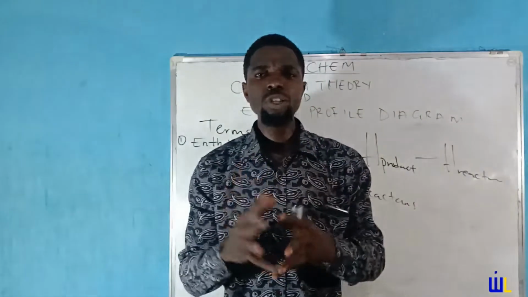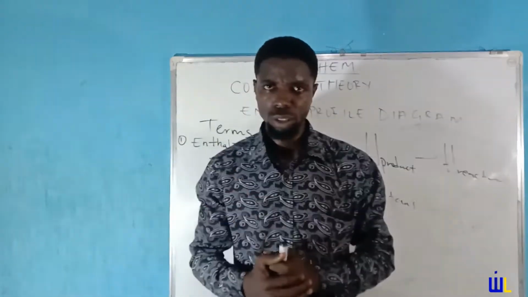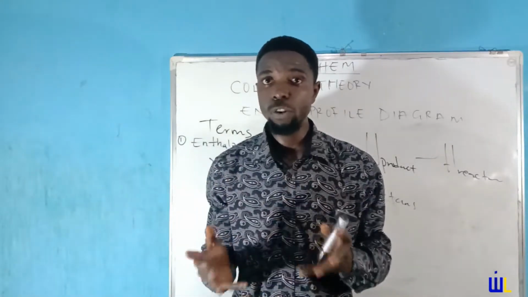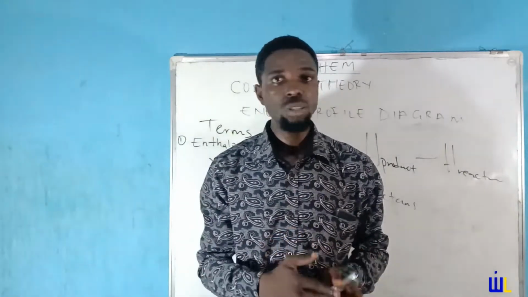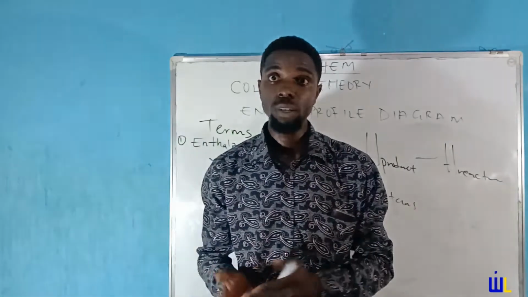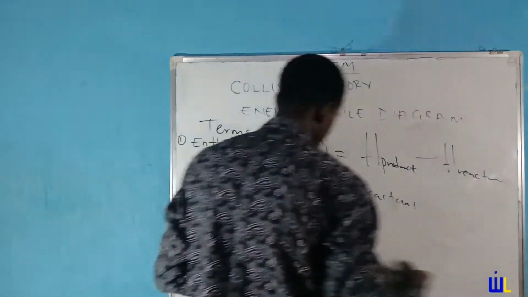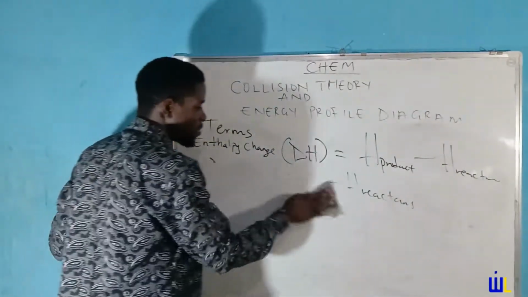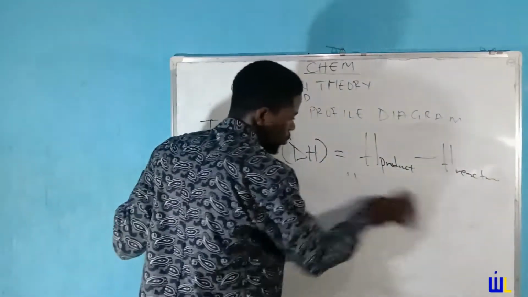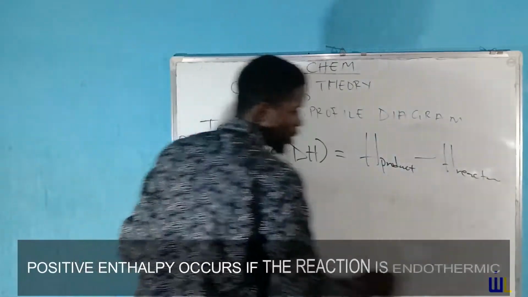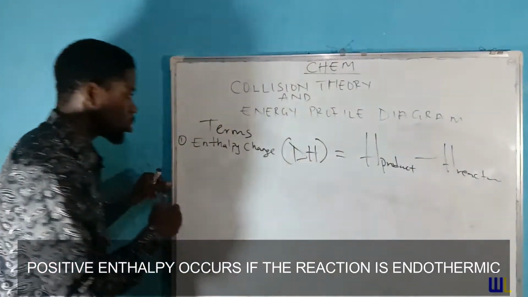Now, having understood the concept of enthalpy change, there are two major forms of enthalpy change: positive enthalpy and negative enthalpy. We'll start with the positive enthalpy. First of all, the positive enthalpy occurs when you have an endothermic reaction. So that means anytime you have an endothermic reaction, the enthalpy change is positive.